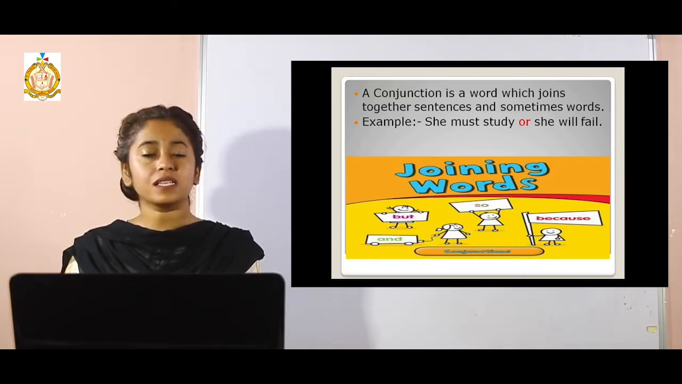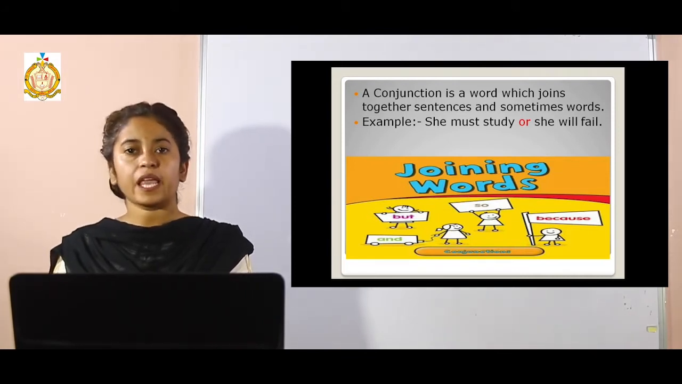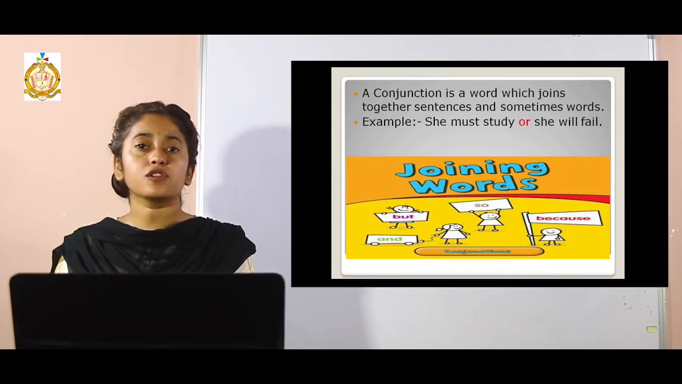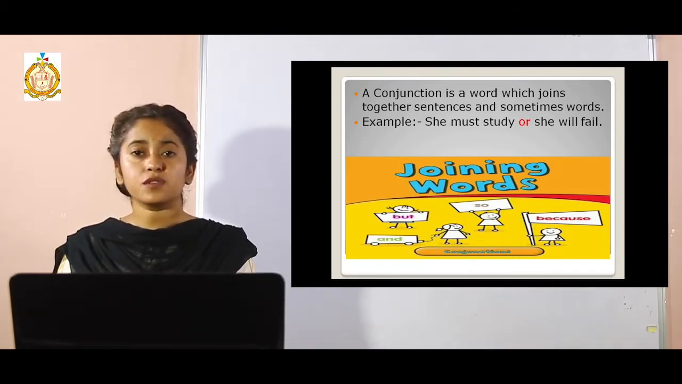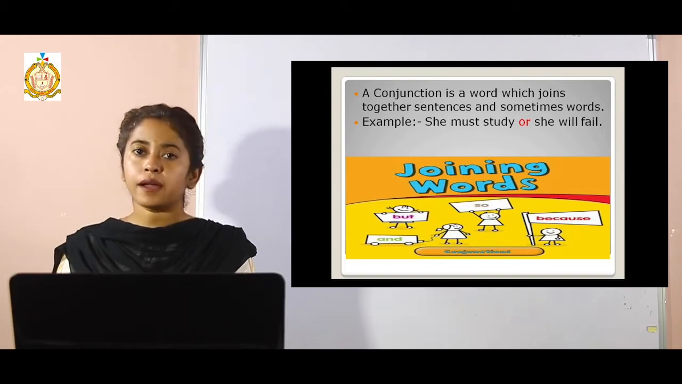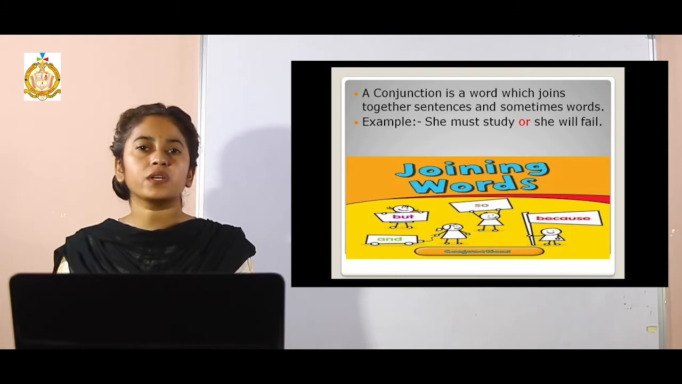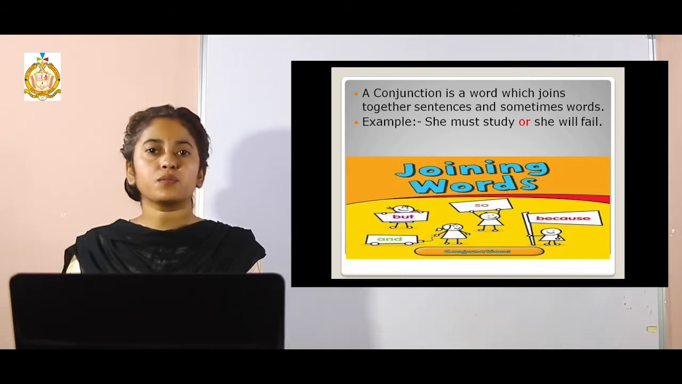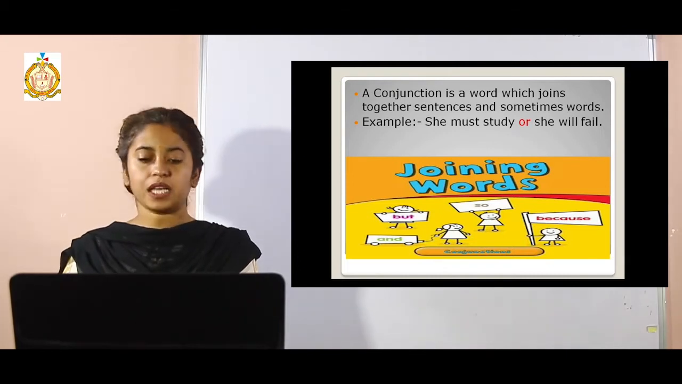For example, see the example, then it will be clear. She must study or she will fail. Here two different portions of a sentence are joined into one single sentence, and the very joining word which is used over here is or. So that or is your conjunction over there. In short, conjunctions are the words which are used to join different portions of a sentence or the groups of words sometimes also we can say.